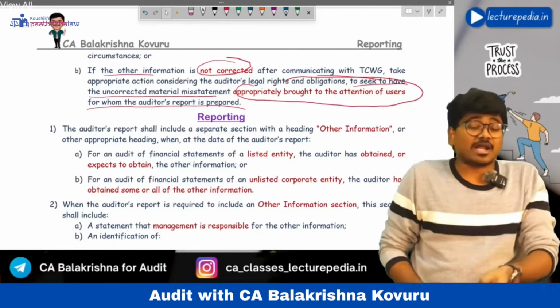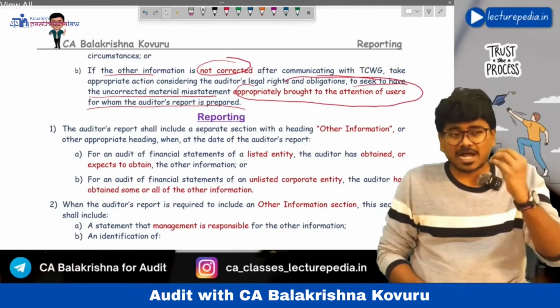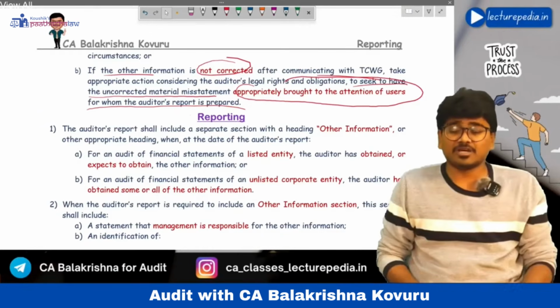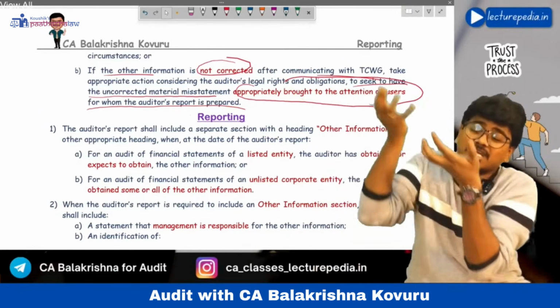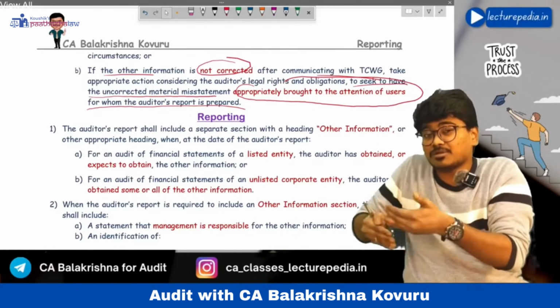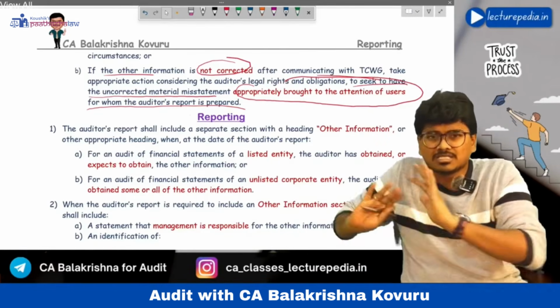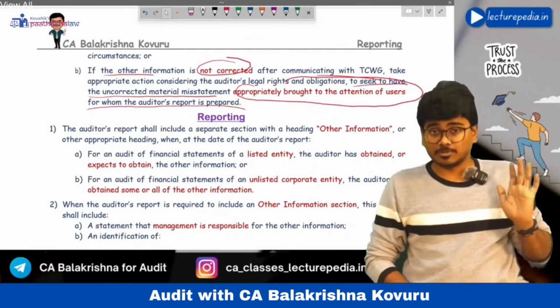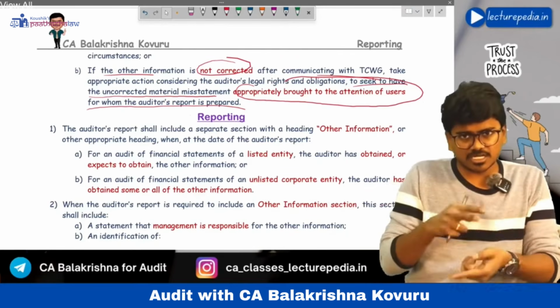But in case of an unlisted entity, he will include the other information paragraph in the audit report only if he has already obtained the other information. If he expects to obtain the other information after the date of the audit report, then he will not include the other information paragraph in the audit report. Hope that is clear. That is the difference between a listed entity and an unlisted entity.